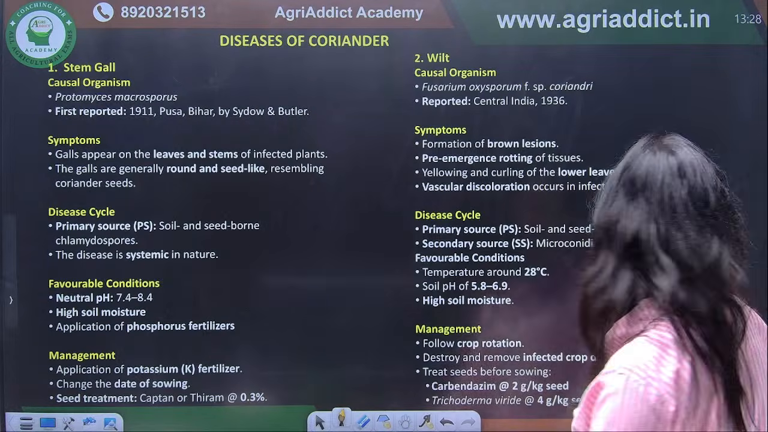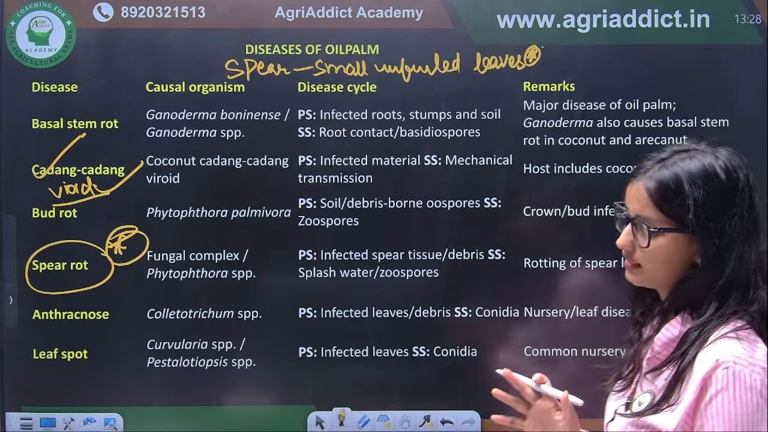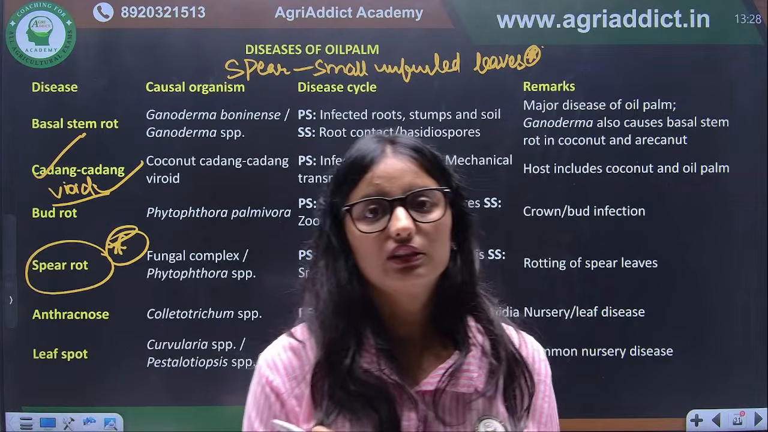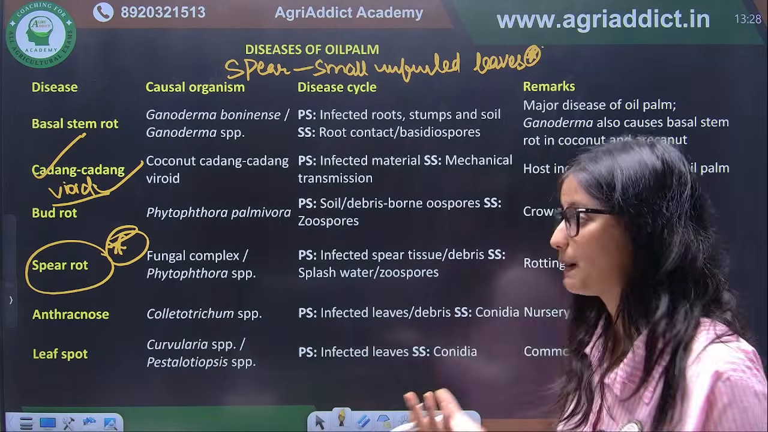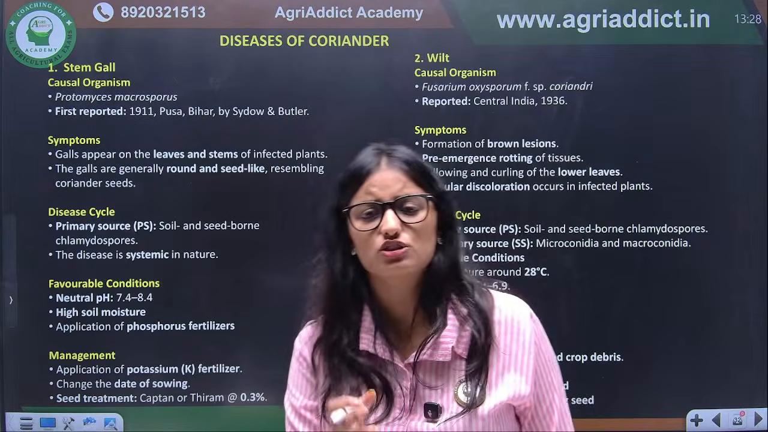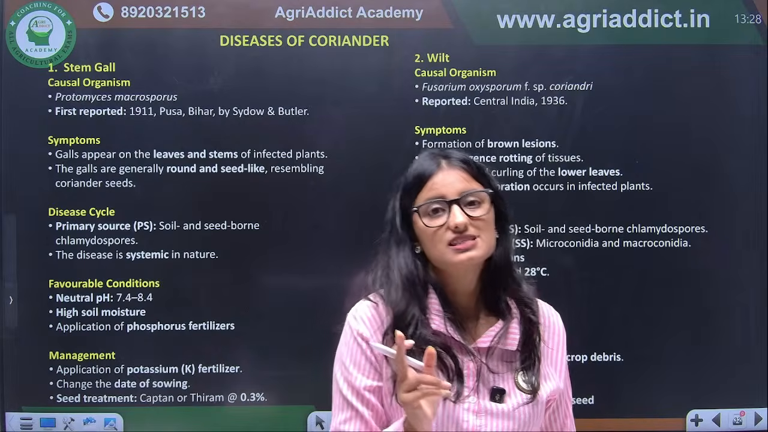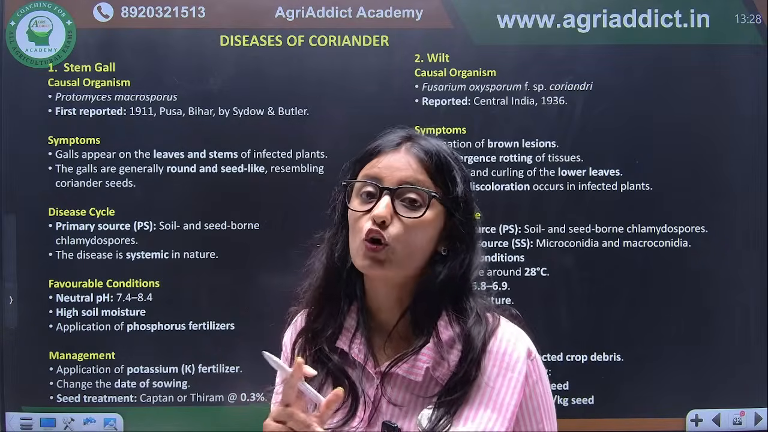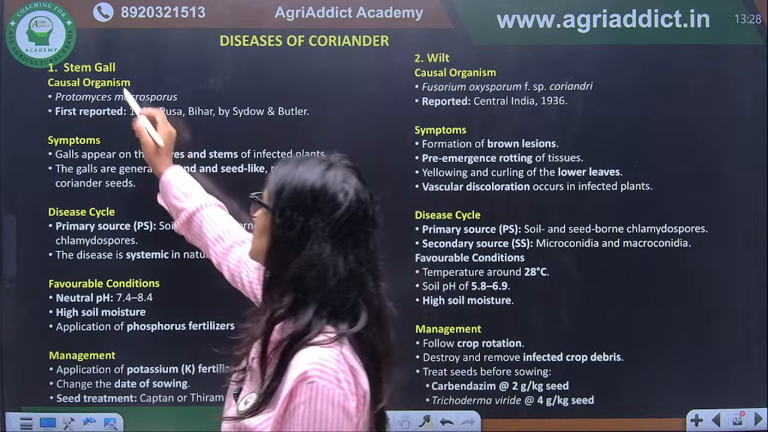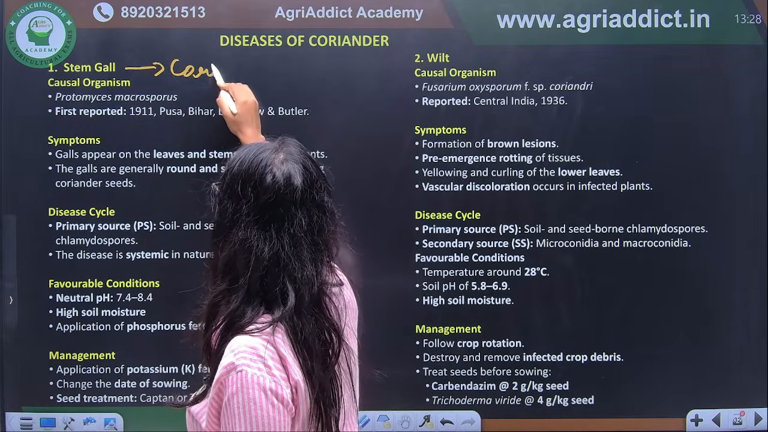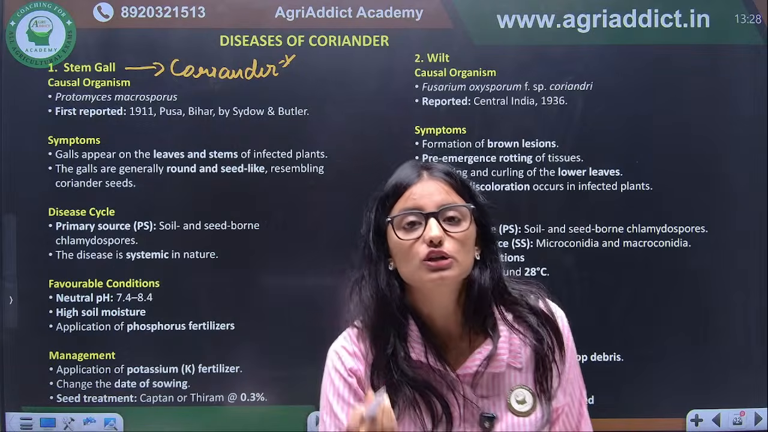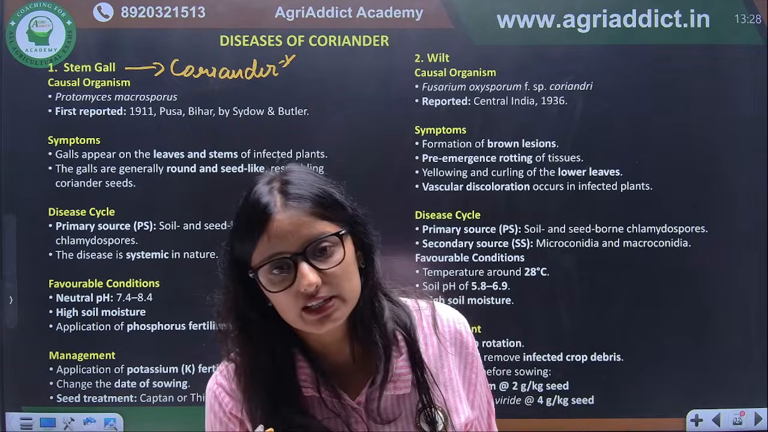Next, so these were some of the important diseases of the plantation crops. Now we will start with the important diseases of the spices. Firstly, we will talk about the diseases of coriander. The important disease of coriander is stem gall. This is very important. A question can be asked: stem gall is a disease of which of the following? So it is coriander. And what is the causal organism?